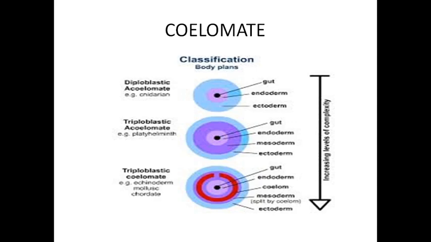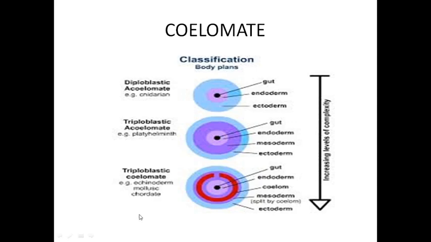One is called acoelomate, the second one is called pseudocoelomate, and the third one is called eucoelomate. Acoelomate means there is no fluid present.